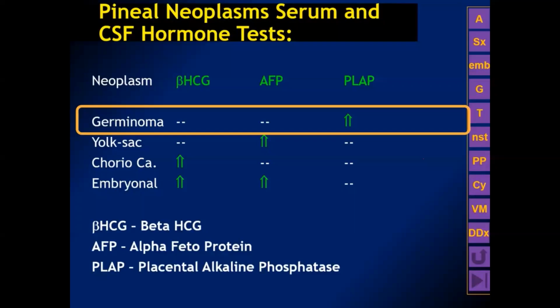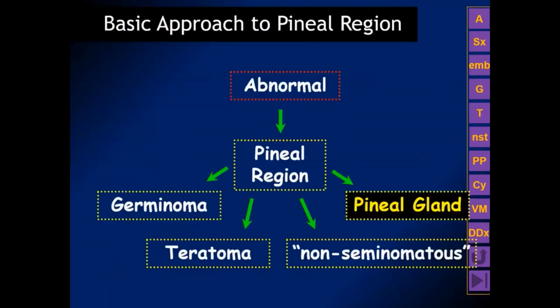We can also do serum and CSF assays for various hormones that may be produced by the germ cells. Germinomas produce placental alkaline phosphatase, yolk sac tumors produce alpha-fetoprotein, embryonal CA produces beta-HCG and alpha-fetoprotein, and of course, as you know, choriocarcinomas produce beta-HCG.